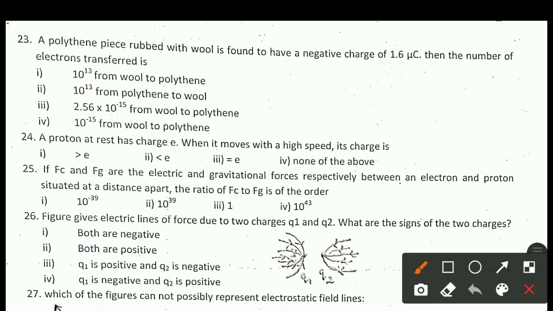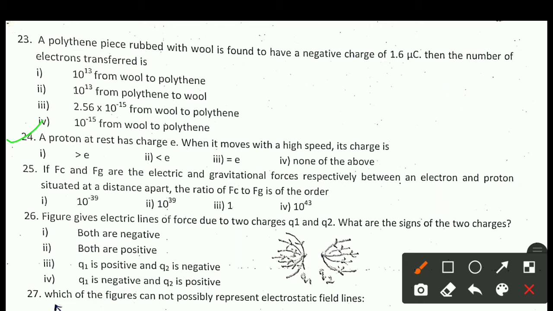Next question is question number 24. A proton at rest has charge E. When it moves with a high speed, its charge is greater than E, less than E, equals to E, none of the above. We know that charge is independent of the speed, so it remains constant.